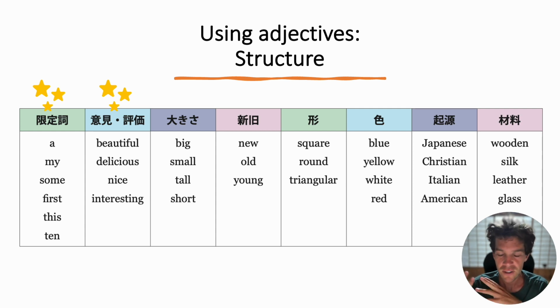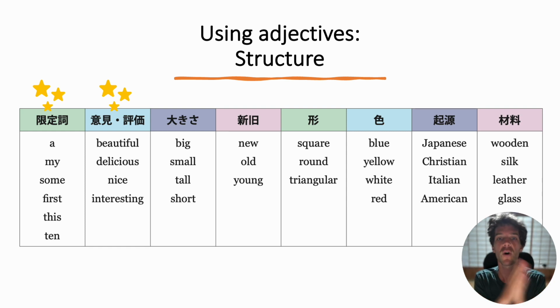Next, color. If you are color blind, you can't see color. This is a difficult one, but usually we can agree on the color. Yellow, white, red, golden, things like this. The next one is the origin, where something comes from. Japanese, Christian, Islamic, American, Canadian, like me. Notice how these are placed closer to the noun.